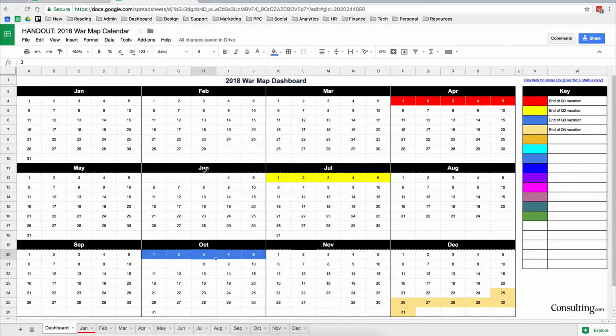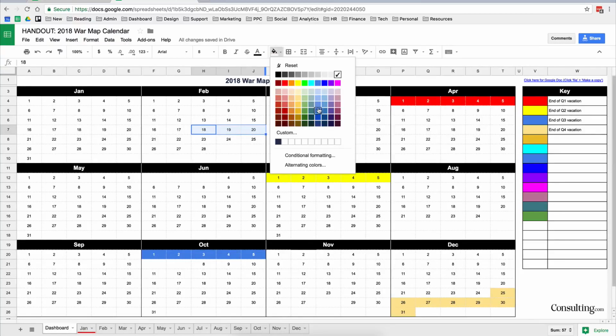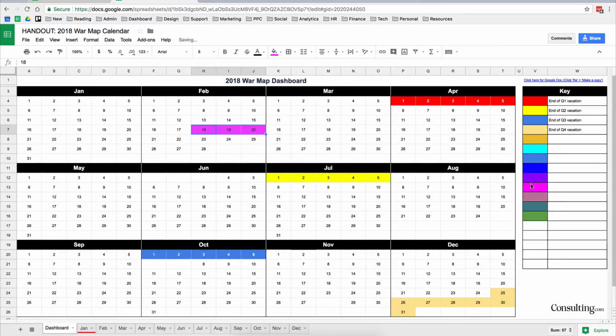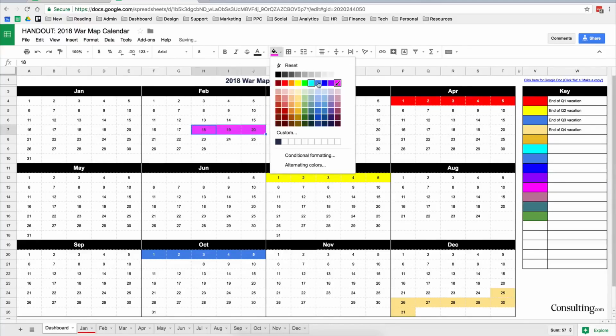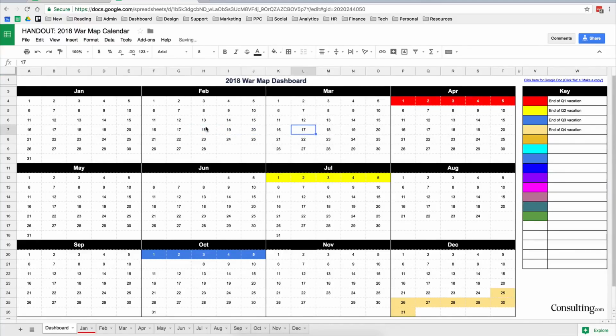Now let's say you're holding some live events. Well, you could highlight these, and you could select this purple color here, and then you could go live event. Right? That's how it works, and I'm sure you get the basics of it now. It's pretty simple, pretty easy to understand, pretty easy to use.